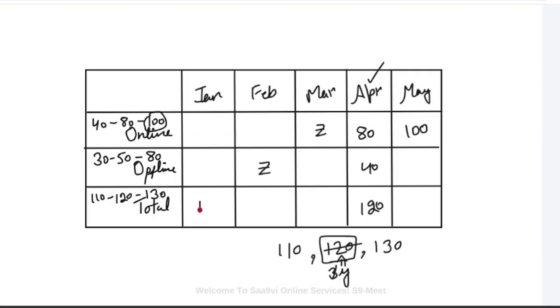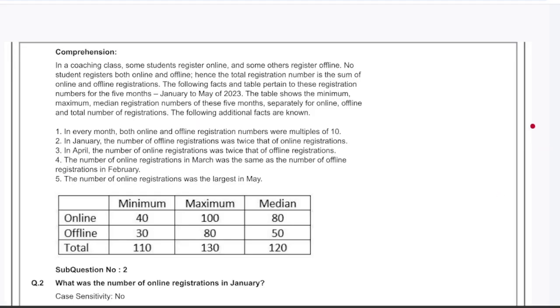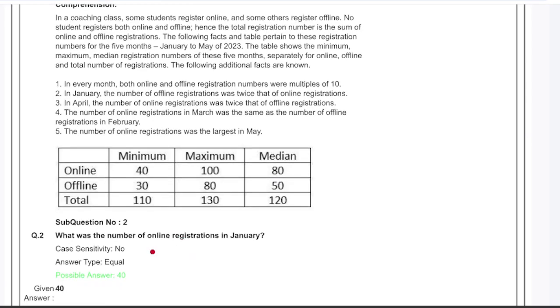So this is also 120. This is 80. And this is 40. January is also done. Same for the question. The online registration in January is 40.